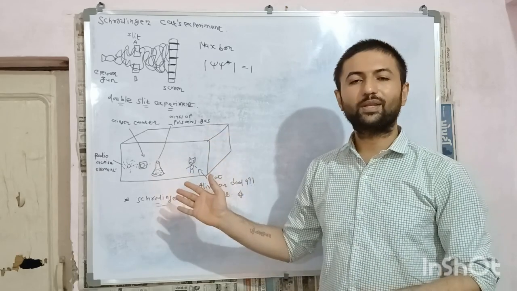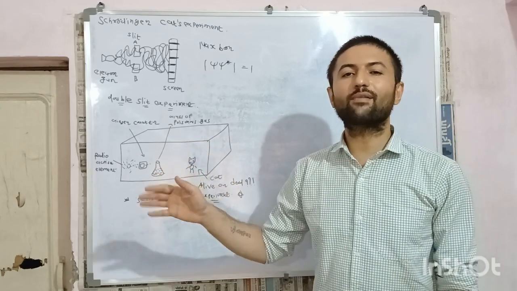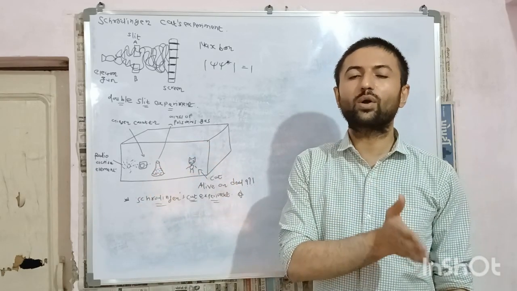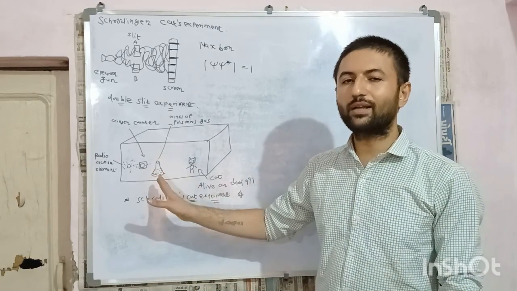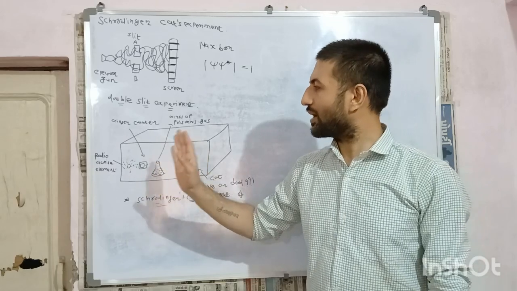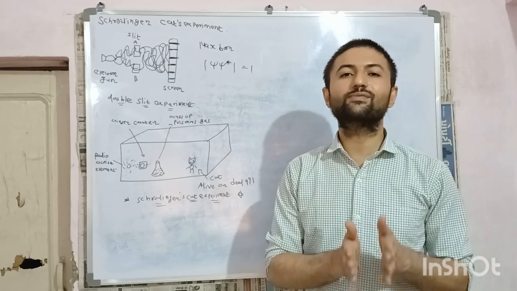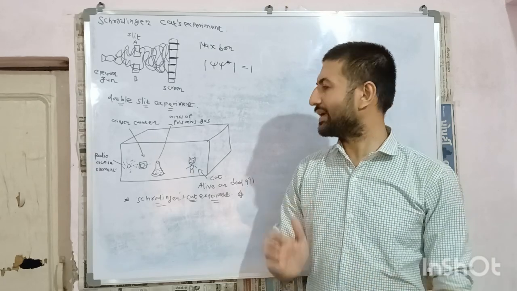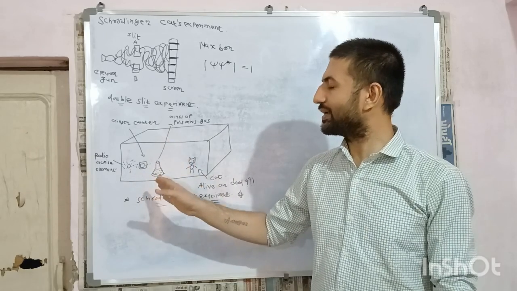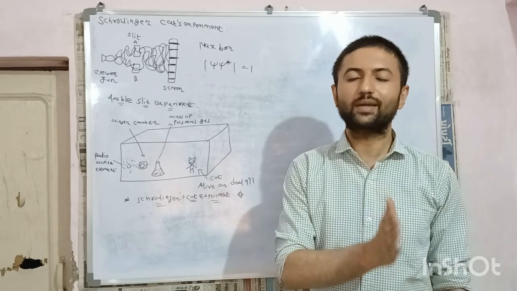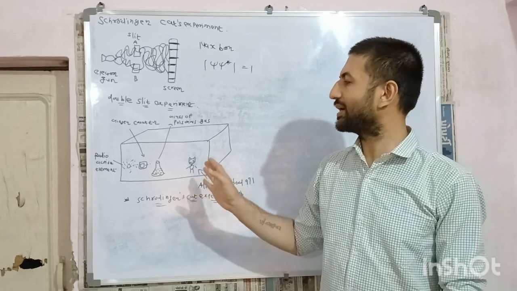To explain the absurdity of Max Born's interpretation, Schrodinger thereafter came up with one morbid thought experiment in which he imagined one closed box. In that closed box, he has put one radioactive element, whose probability of decaying is 50% in an hour. Thereafter, he has put a Geiger counter, and the third thing he has put is a glass of poisonous gas. The fourth thing he has put in the box is a live cat.